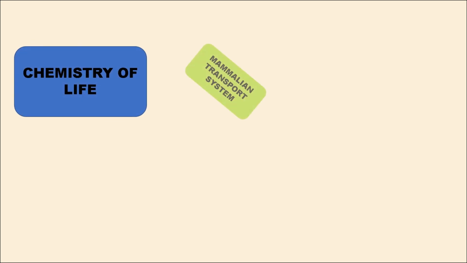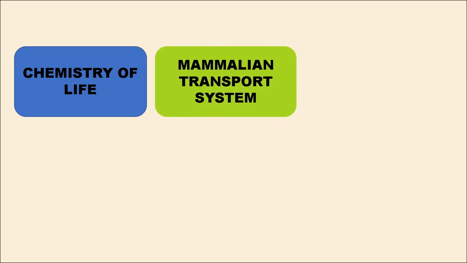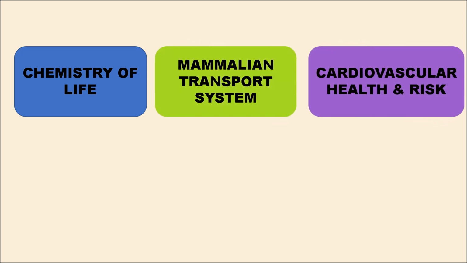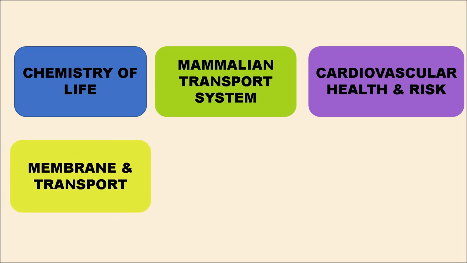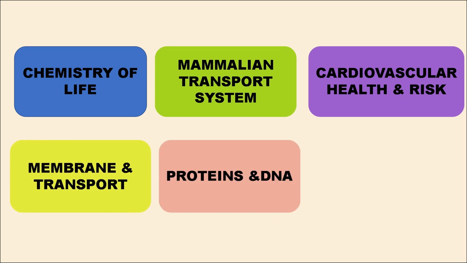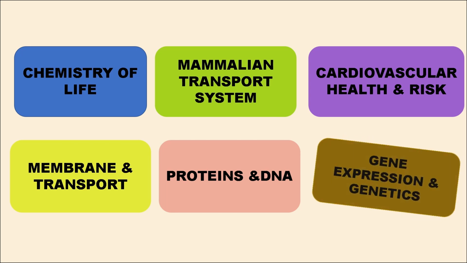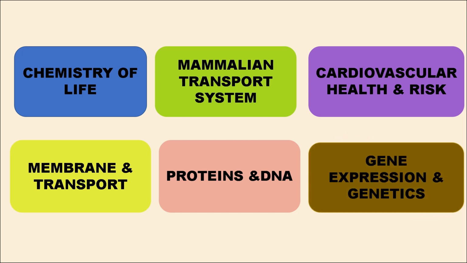I'll outline the key topics that are covered in Unit 1, and these topics are directly derived from the textbook, and they include chemistry of life, mammalian transport system, cardiovascular health and risk, membrane and transport, proteins and DNA, gene expression and genetics. So all the questions we'll be discussing will come from these 6 main areas.